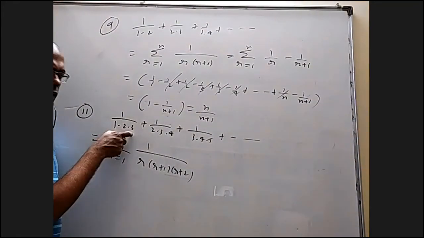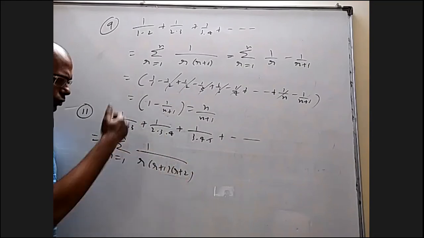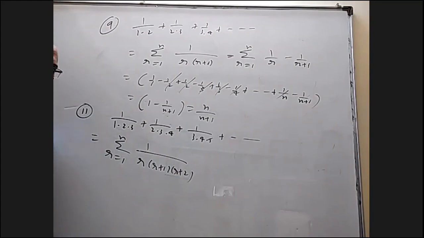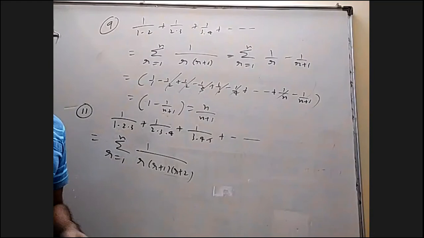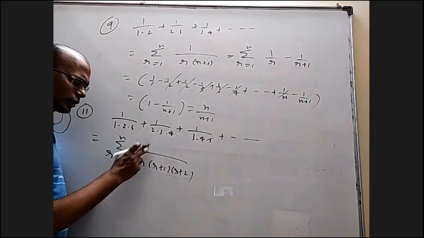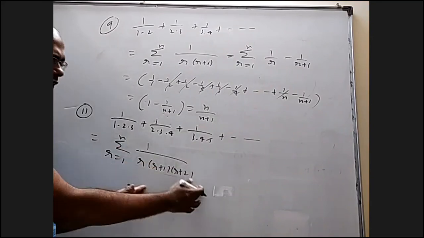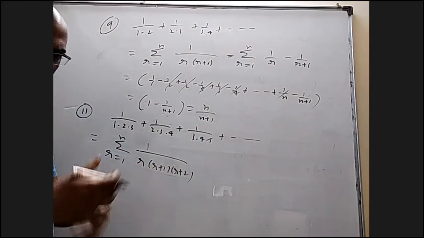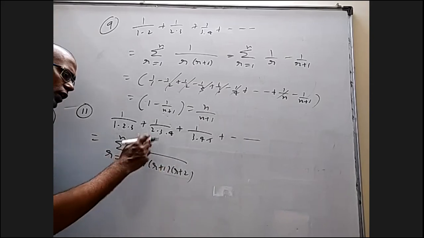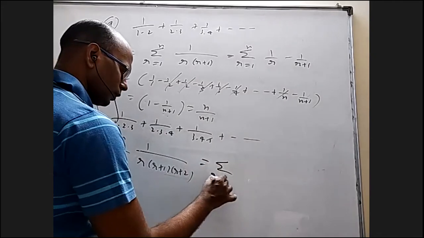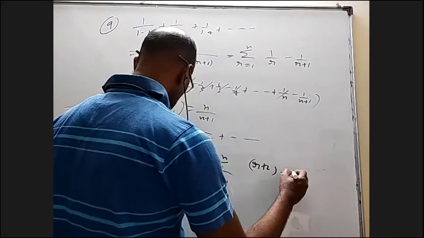So when you have three things or four things or five things in AP in the denominator, the same idea applies as when they're in the numerator, which we have seen some time back. Earlier we were taking one term extra here and one term previous here, their difference. Now we don't have to do that. In the numerator, simply write the difference of the first and last term. If you have three things, last minus first. If you have 10 things or 5 things or 7 things, the same. Later on we'll do the 13th question also, where we can write the difference of the last and first. So this one, I'm going to write sigma r equal to 1 to n, this minus this: (r plus 2) minus r.